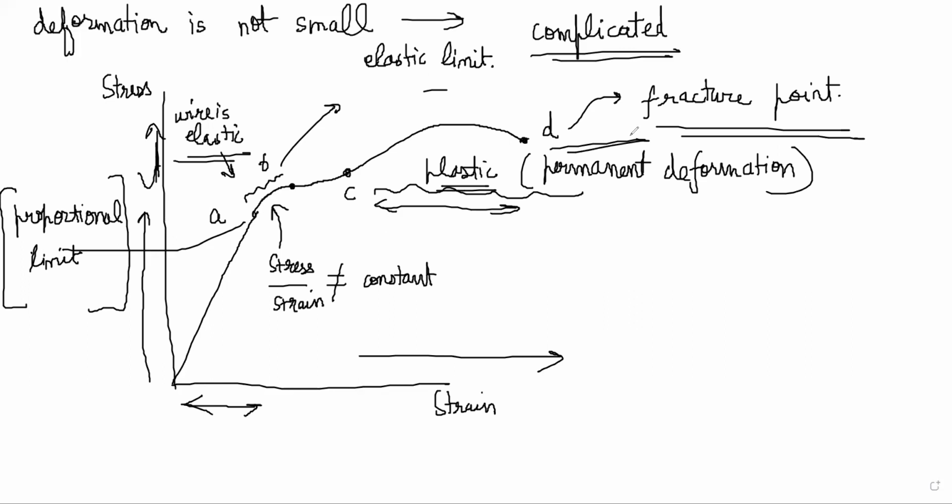Now he is talking about the stress corresponding to the point D, which is the fracture point, called the breaking stress. Whatever was the stress at this point, that is the breaking stress. What is required to break the body? My graph here is slightly wrong because this cannot be lower than this. Because it is breaking, it has to be higher.